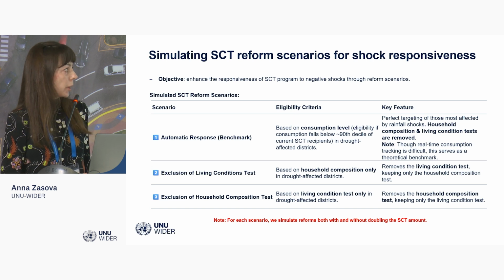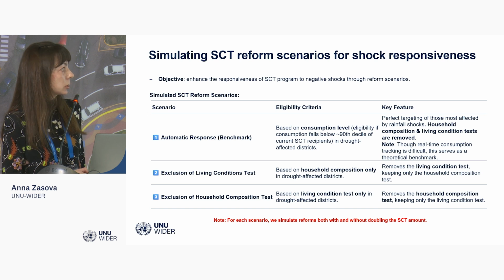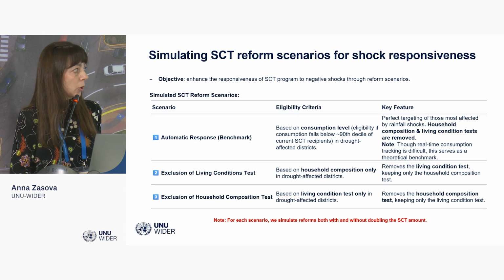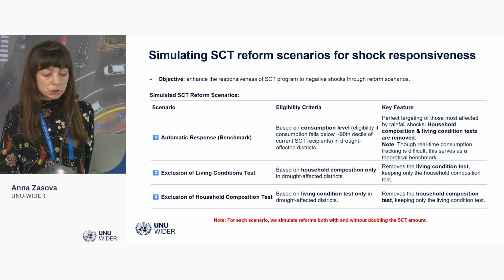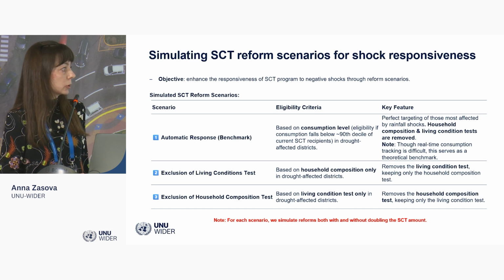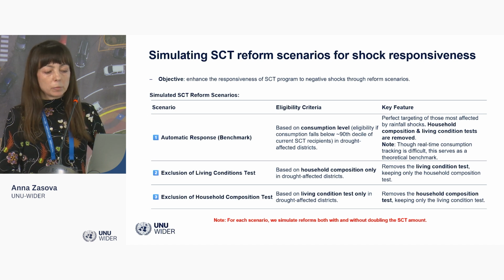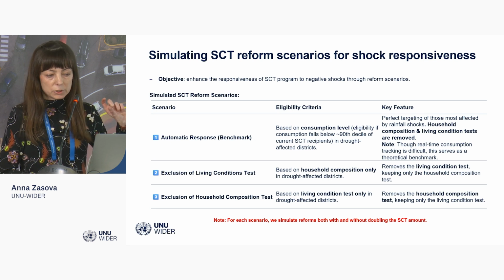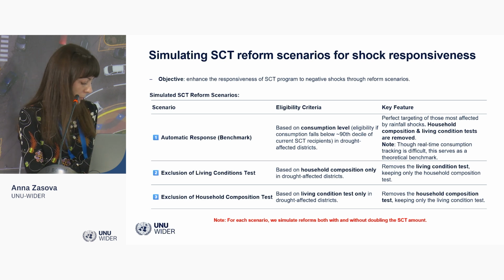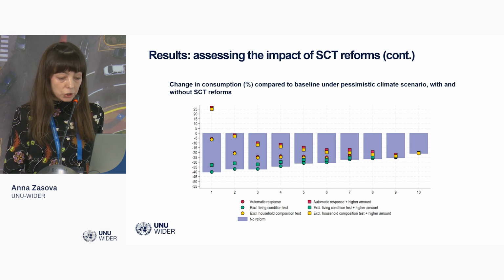And then we propose two actual reforms. In one reform, we suggest excluding the living conditions test and keeping only the household composition test as the eligibility criterion. And in the second reform, we remove the household composition test and keep only the living condition test. And then we simulate doubling the amount of this benefit in drought-affected districts. And this is the main result. This is the result on consumption.